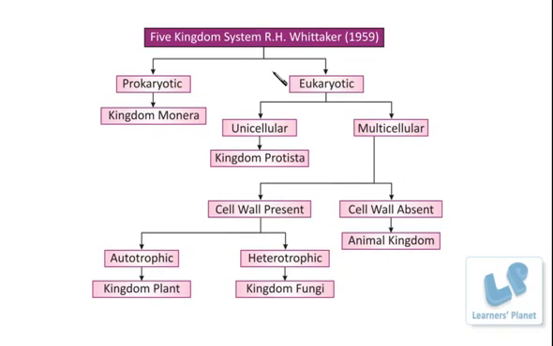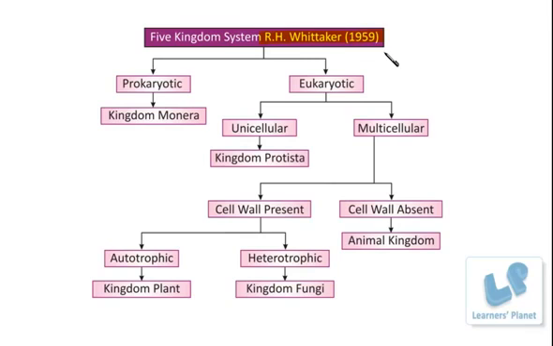Well, this five kingdom system was proposed by Sir R. H. Whittaker in 1959. And Sir Whittaker used basic characteristic features so as to classify the living organisms. Well, it is not the first kingdom system to classify the living organisms.